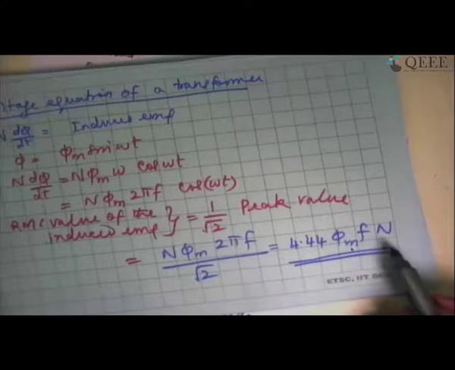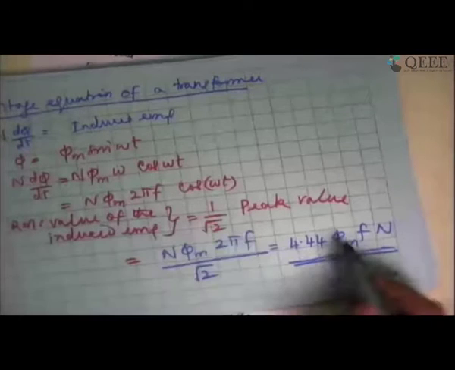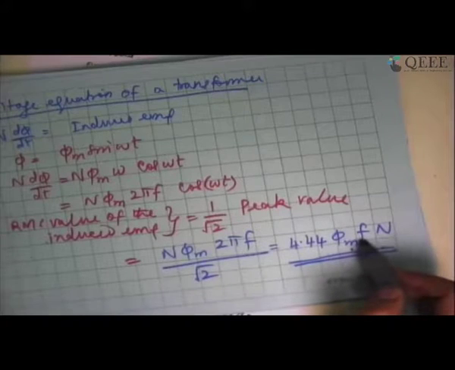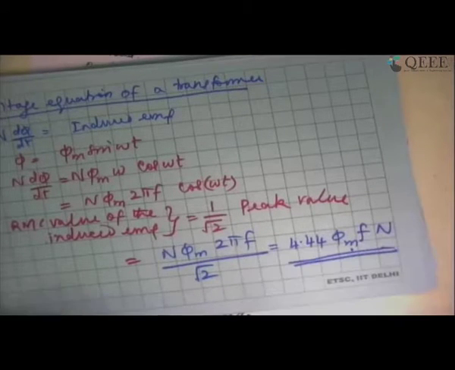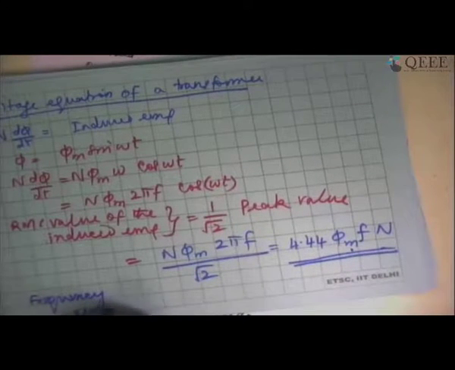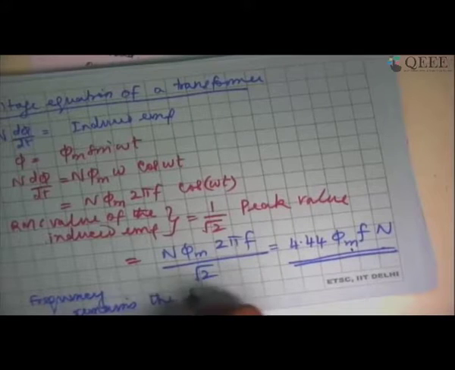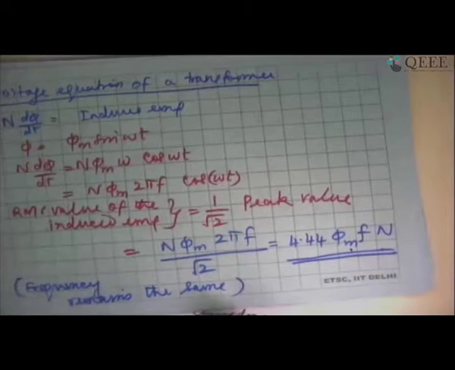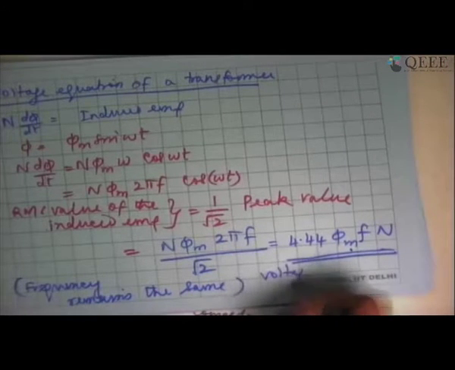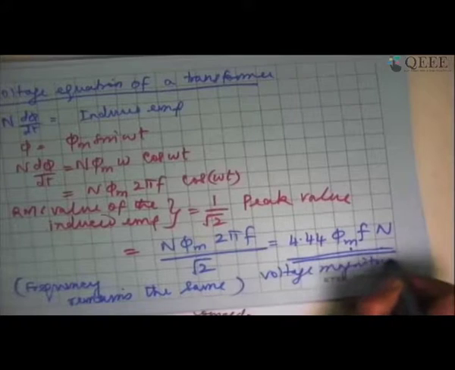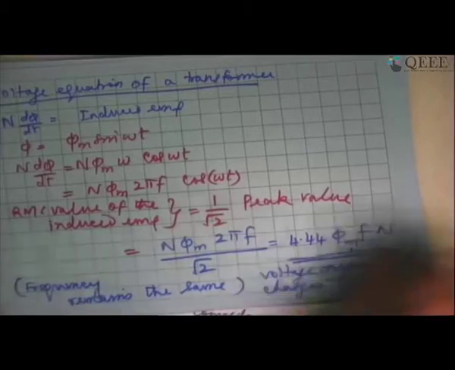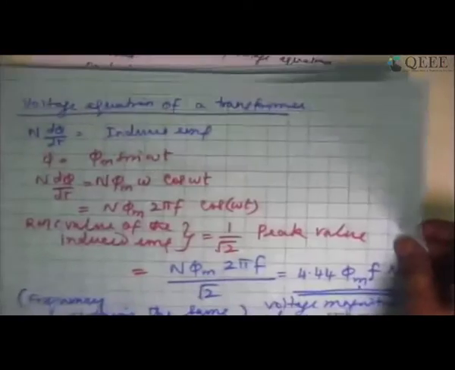This also tells us that if I apply a voltage in the primary side with the frequency f, the secondary side induced EMF will also have a frequency f. So frequency remains the same. Frequency will not change in a transformer from the primary to the secondary. Frequency will remain the same. Voltage magnitude changes. Only voltage magnitude changes. Nothing more than that, right? So this is the basic equation of a transformer.